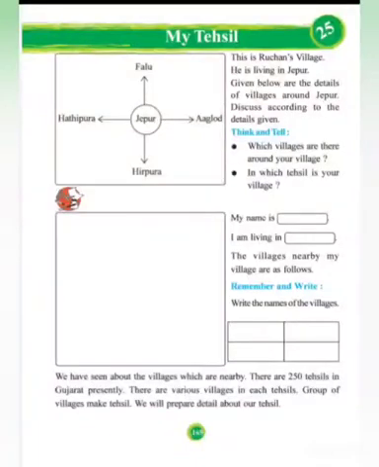We have seen about the villages which are nearby. There are 250 tehsils in Gujarat presently. Tehsils, that means talukas, are present in Gujarat. There are various villages in each tehsil. A group of villages makes a tehsil, and we will prepare details about our tehsil. Villages combine together and form a taluka, and we will prepare our own tehsil over here now.